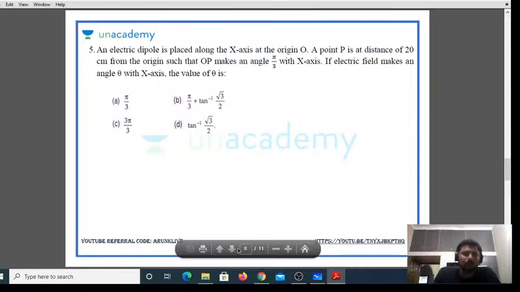An electric dipole is placed along the x-axis. Try to understand the question. An electric dipole is placed along the x-axis at an origin.